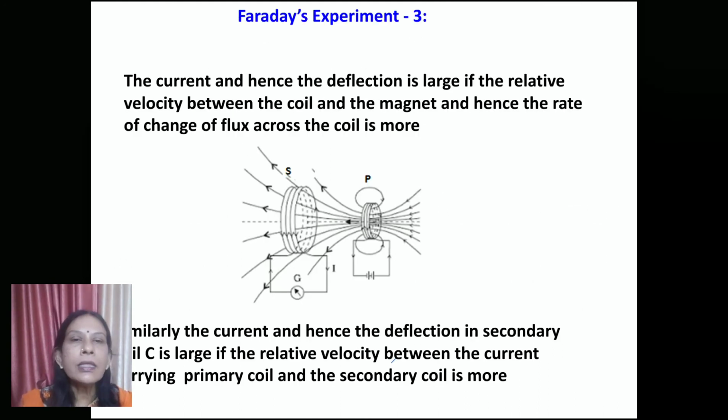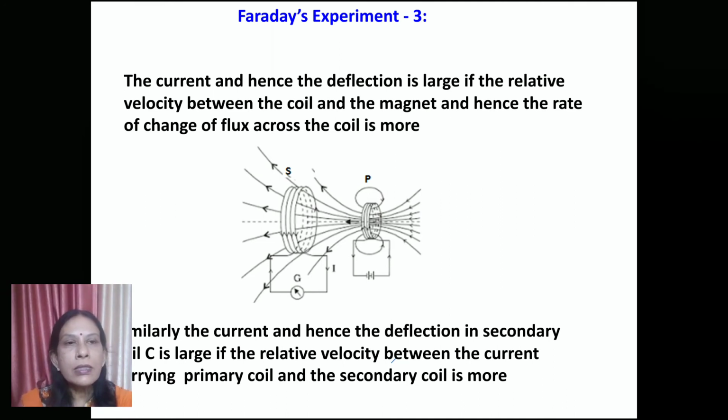In the third experiment, there was a coil connected with the galvanometer. The coil has a number of turns. Another coil, which is a current carrying coil, is brought towards the secondary coil, and it has been observed that if the relative velocity between the two coils is more, then the current will be large in the secondary coil.